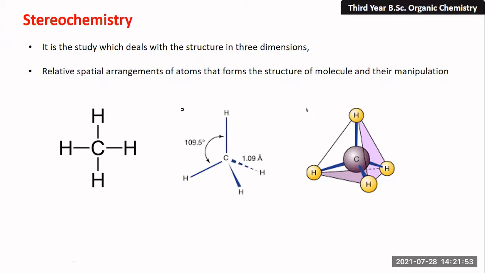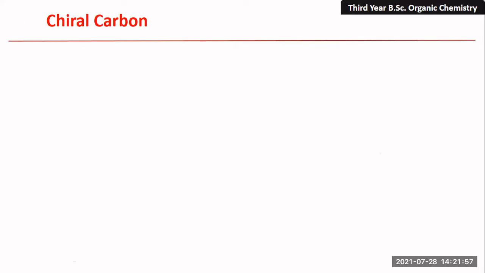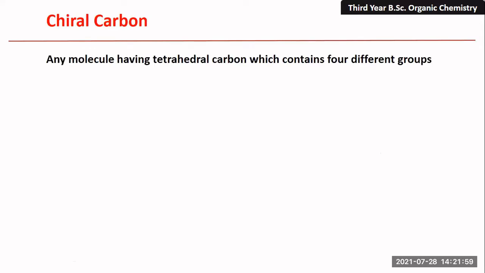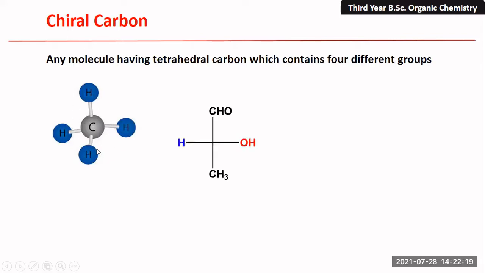So now let us move to some important concepts while understanding this topic. The first one is the chiral carbon. Chiral carbon means a tetrahedral carbon which contains 4 different groups. Let us understand again by taking this example. This is a methane molecule, but in this case, the central carbon has 4 groups, but they are not different. So these 4 groups are identical, therefore it is not a chiral molecule.